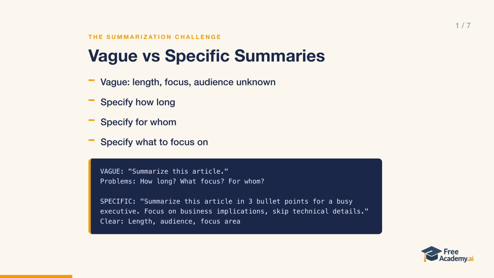AI is genuinely great at summarizing, but only when you tell it what you actually want. The most common mistake is a vague request like, summarize this article. The model has no idea how long the summary should be, what to focus on, or who's going to read it, so it guesses. Look at the difference here.